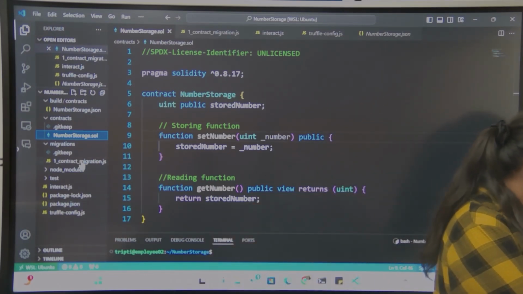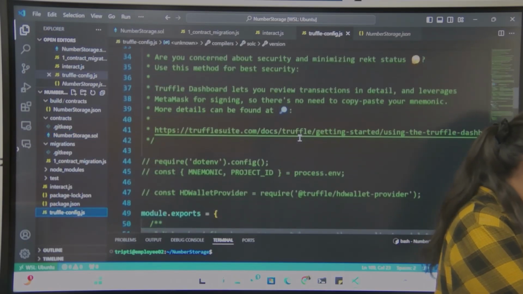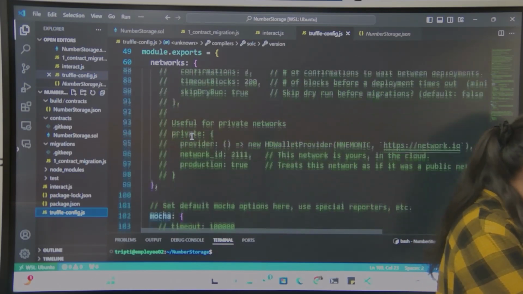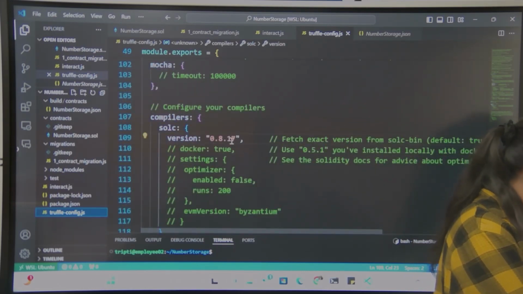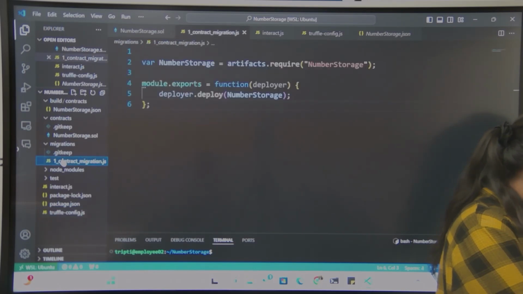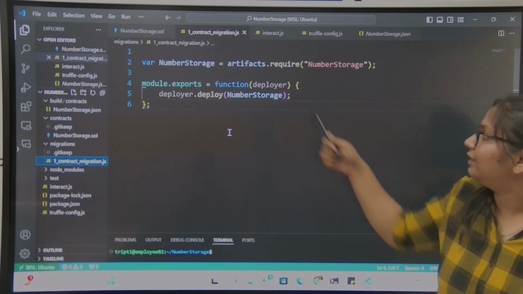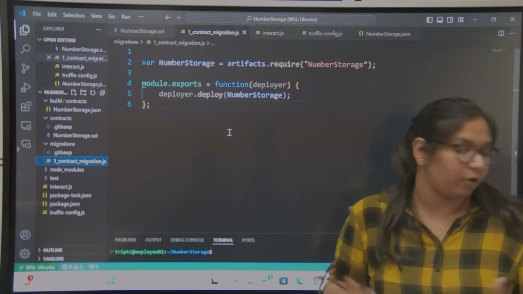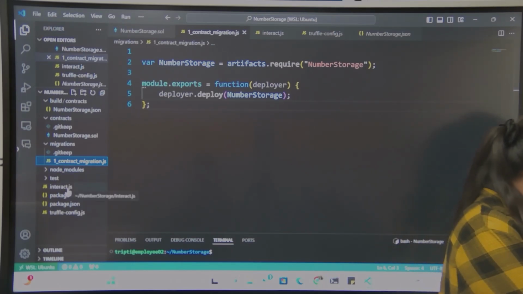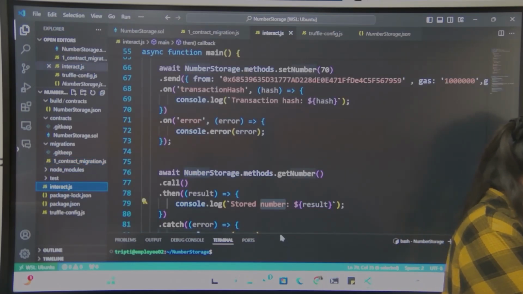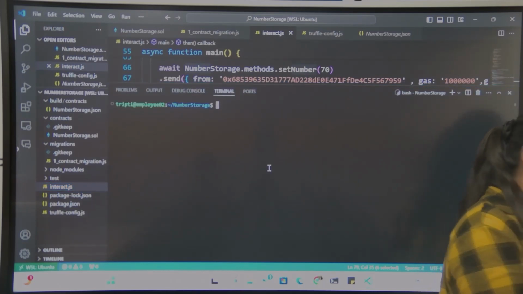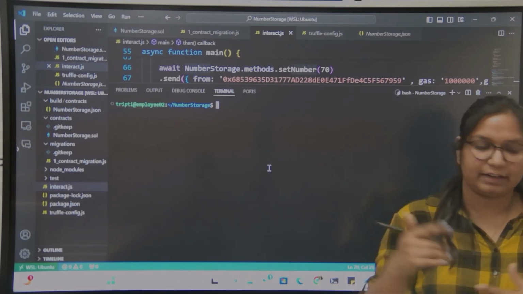Now for this, again in truffle-config.js, we have uncommented the development settings and decreased the solc version. Then we have created a migration file in which we have coded that this is my smart contract and this is what I want to deploy. Next, what changes here? Let's first deploy this file, then see what we need to code for interacting with it, right?